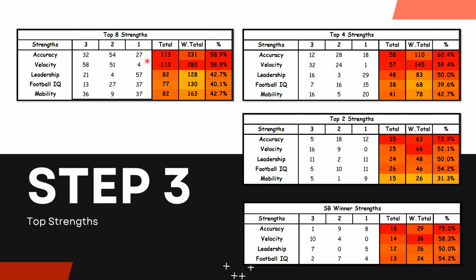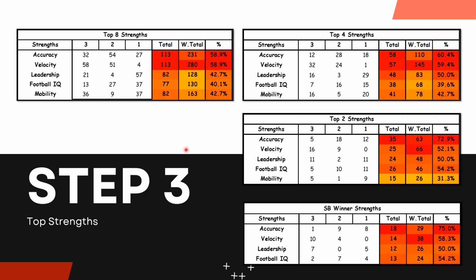And that's because we wanted to give you a weighted total. That's what we wanted to do. So that's why you'll see velocity and accuracy have the same number of quarterbacks that have that certain trait as a strength, but once you weight it out, velocity is actually a better indicator, or it's the trait that's ranked the highest for each of the quarterbacks. Out of the 58 out of 192, it was their very first trait.